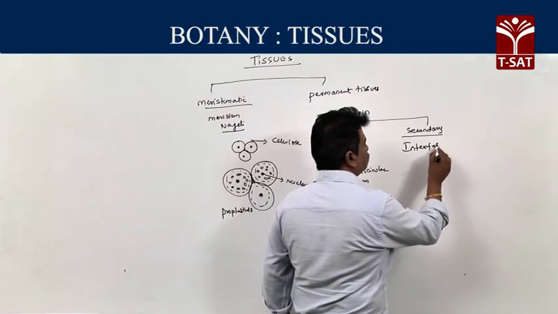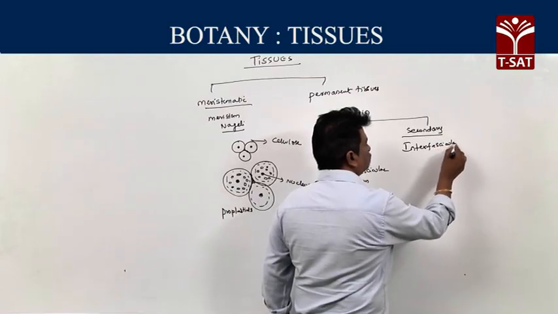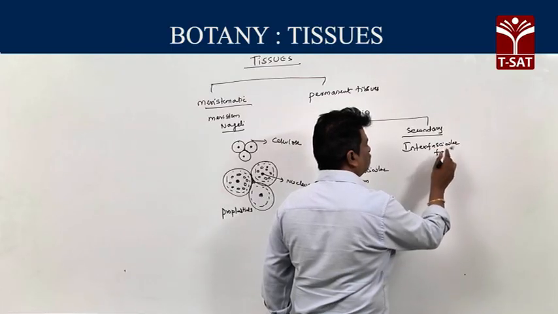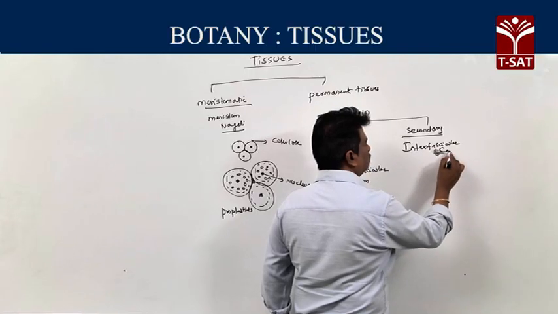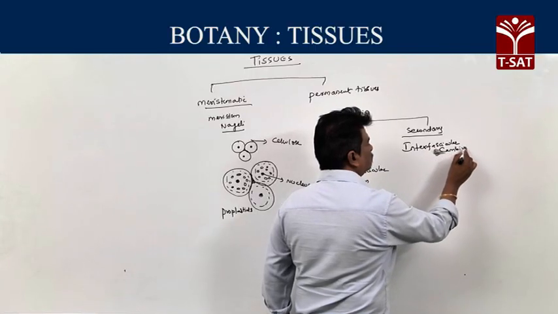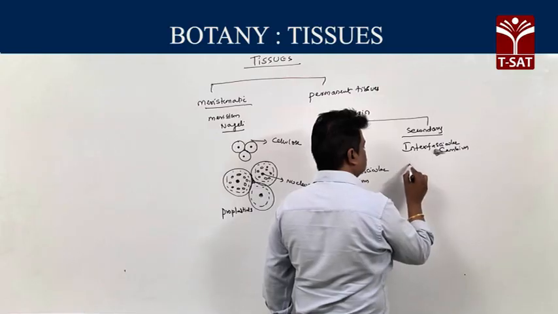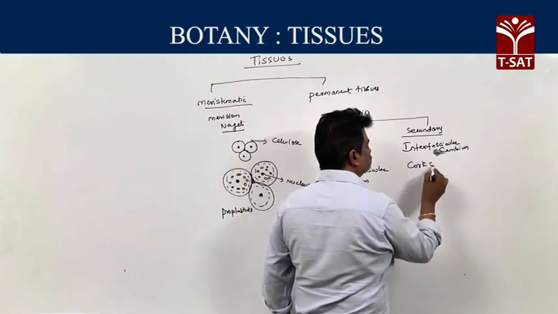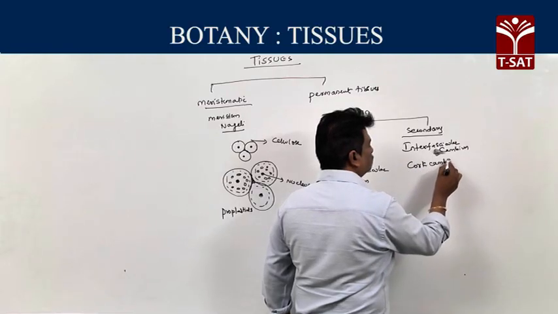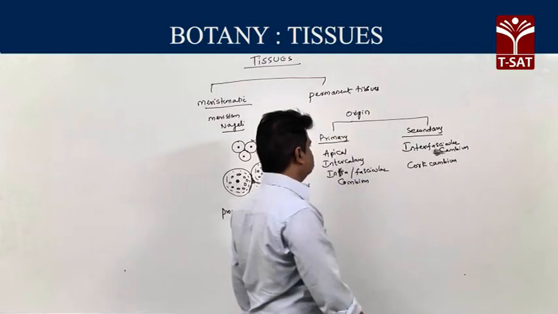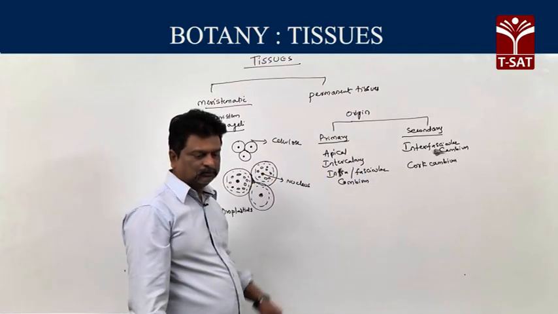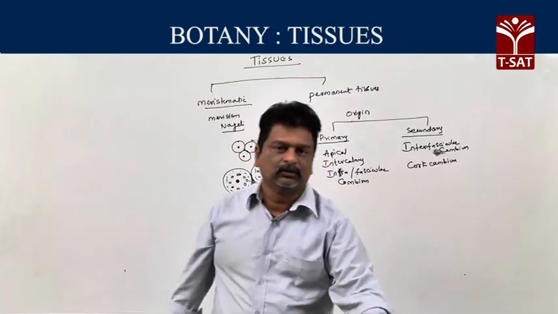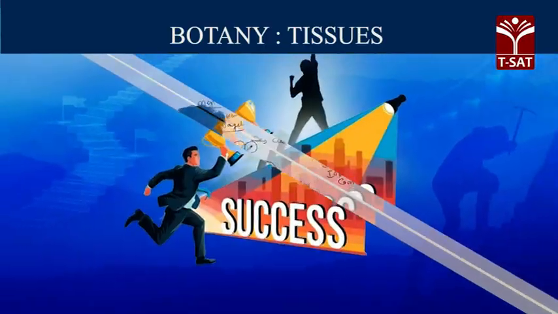Examples for secondary meristems: one is interfascicular cambium, and second one cork cambium. These are examples for secondary meristems. So that is the first one, classification based on origin.